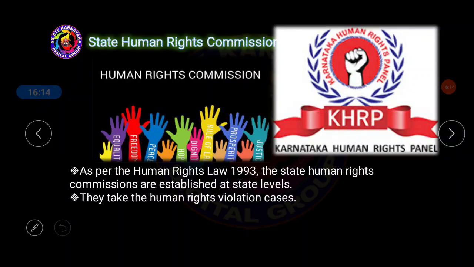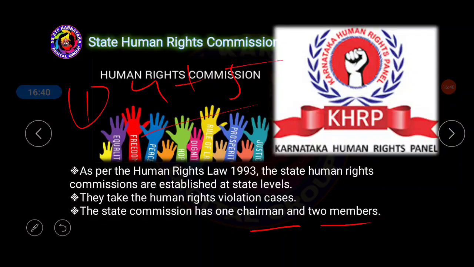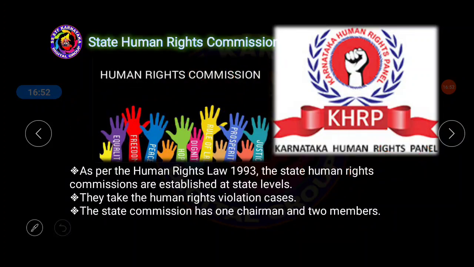Now let us understand the Human Rights Commission in the state, for example the Karnataka Human Rights Commission. As per the Human Rights Law of 1993, State Human Rights Commissions are established at the state level. They take up human rights violation cases for hearing and give judgment. The state commission has one chairman and only 2 members. In the case of the National Human Rights Commission, it is one chairman and 4 members, totally 5. In Karnataka also we have a State Human Rights Commission.